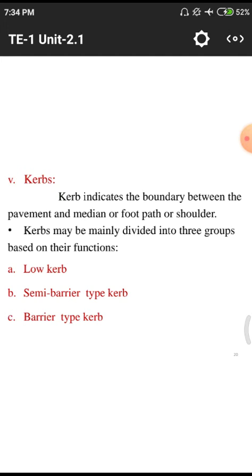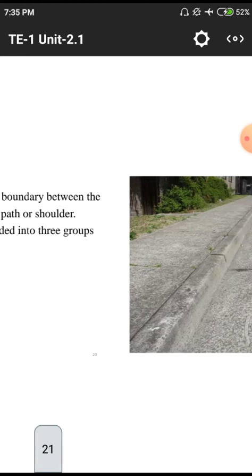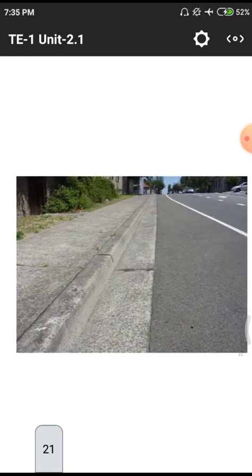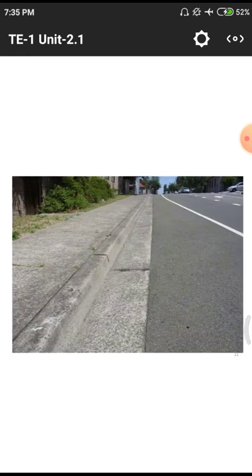Those things are understood by using these curb lines. We have different kinds of curbs: low curb, semi-barrier type curb, and barrier type curb. Those also have different diagrams. By using those diagrams we need to understand. If I simply tell the words and you do not have imagination power, the entire class will be wasted. By better diagrams you will gain better knowledge. This is the curb. In some cases we use paints, and in some cases they are constructed, depending upon the finance allocated to that particular project.